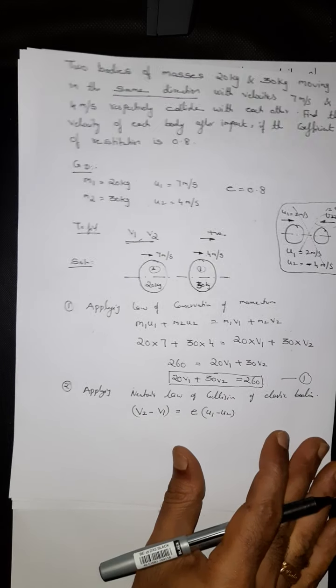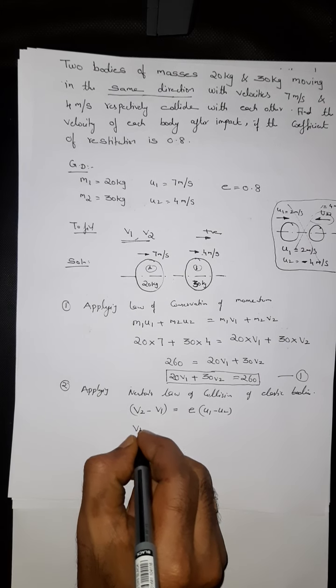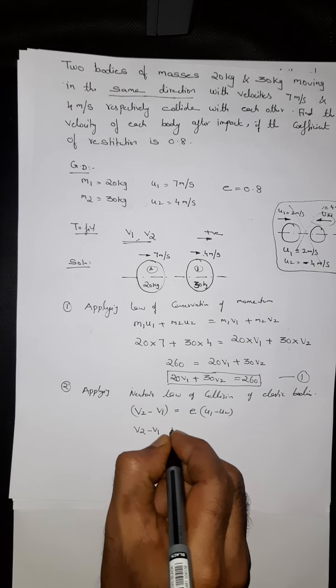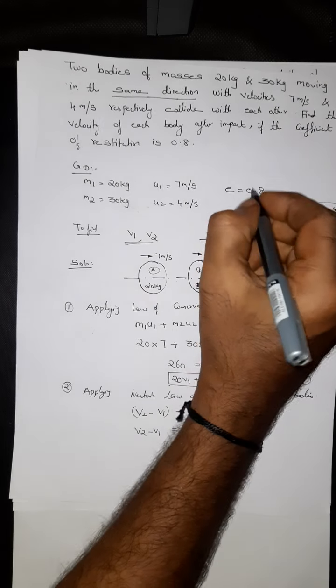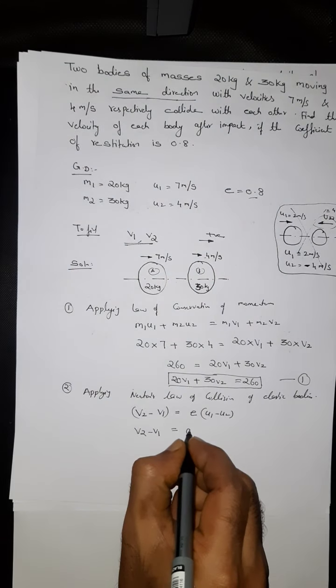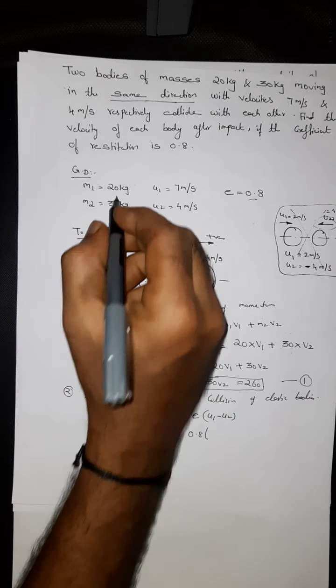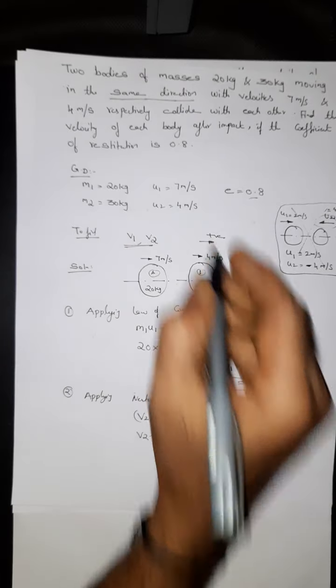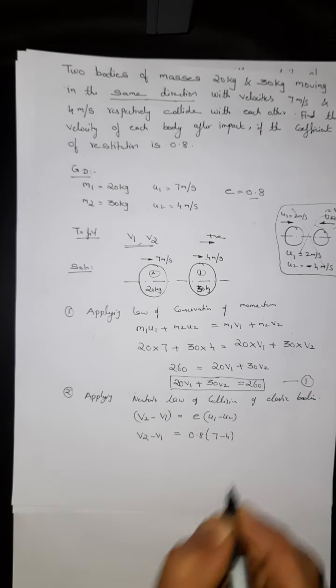We don't know the value of v2 and v1. So v2 minus v1 equal to e, whose value is 0.8. That is the coefficient of restitution. u1 value is 7, u2 is 4.